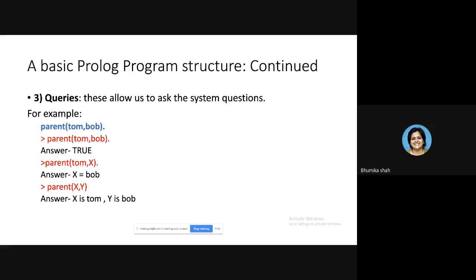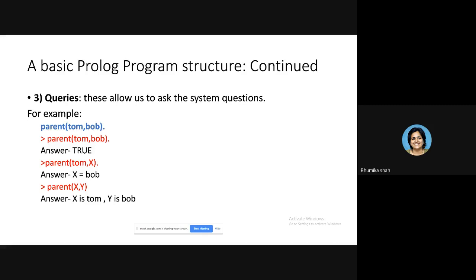What questions can you ask your program? Parent Tom, comma, Bob, full stop. That is the first question you can ask. If you ask this question, what does it mean? You are asking the computer, tell me, is Tom parent of Bob as per the information you have? The computer will answer true. Yes, Tom is parent of Bob as per the facts which you have provided to me.